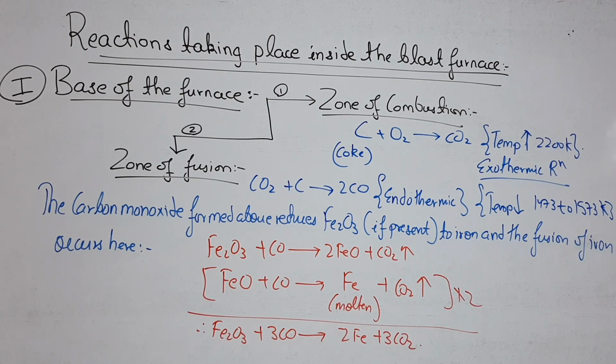The carbon monoxide which is formed above reduces the Fe2O3, if any is present, to iron, and the fusion of iron occurs over here. Then for the next 2 reactions, you can learn them, or you can just straight away learn the last reaction, that is Fe2O3 plus 3CO gives 2Fe plus 3CO2. Clear? Now coming up to the middle of the furnace.